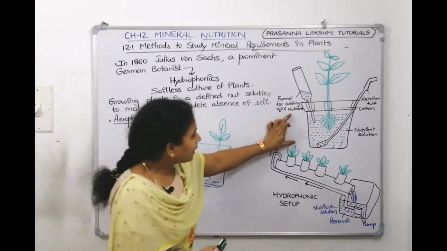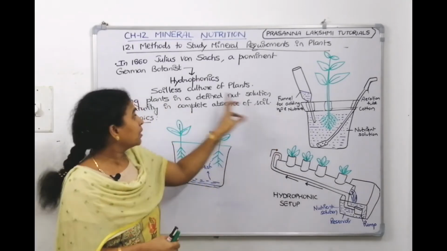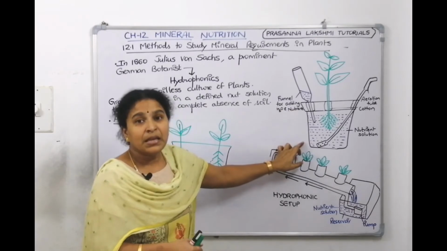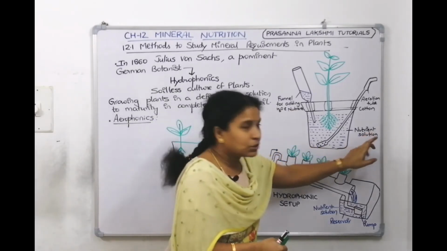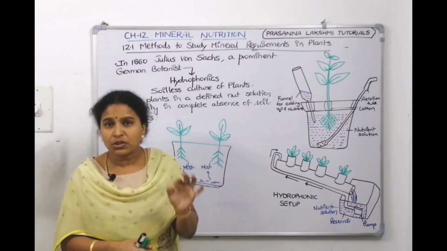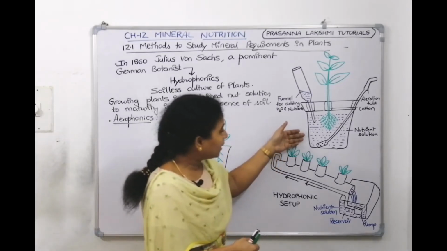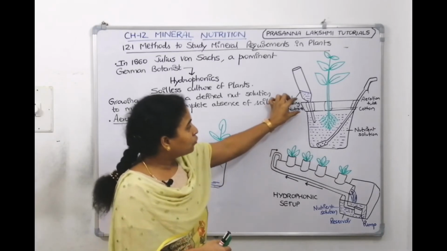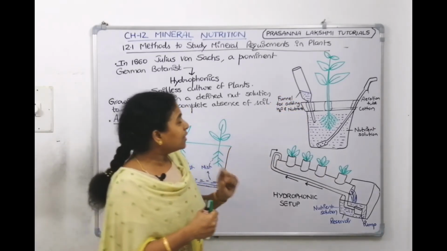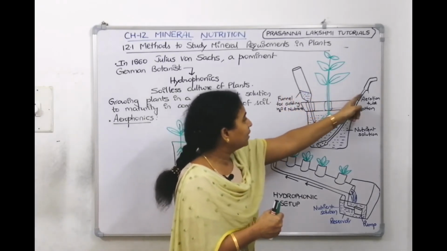Now this is a typical setup of hydroponics. In that, we have to take a beaker. In the beaker, we have taken the nutrient solution, all the nutrients which are required for the plant growth, in the concentrations in which they are required. We have taken it, we measured it, and then I told you we need to keep a plate here and cotton plugs for the grip, and 3 things we can see here, 1, 2 and 3.